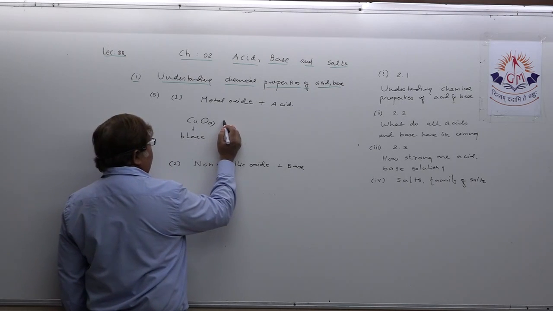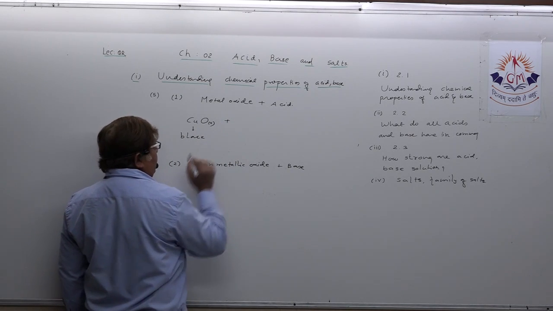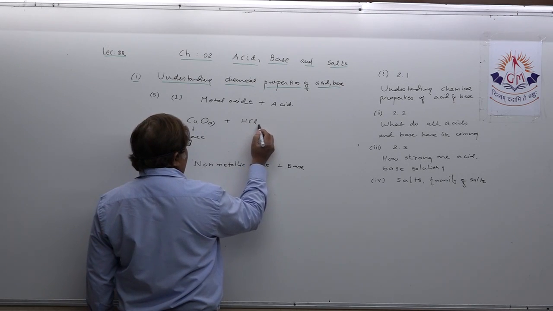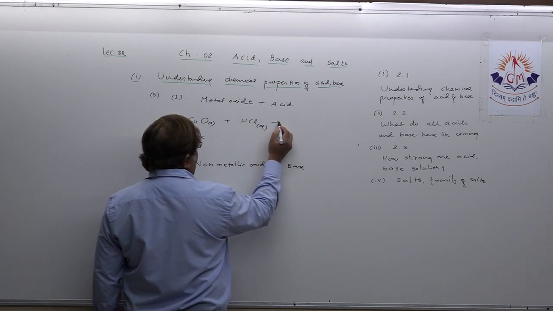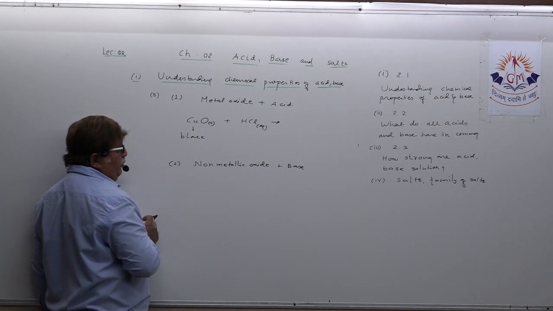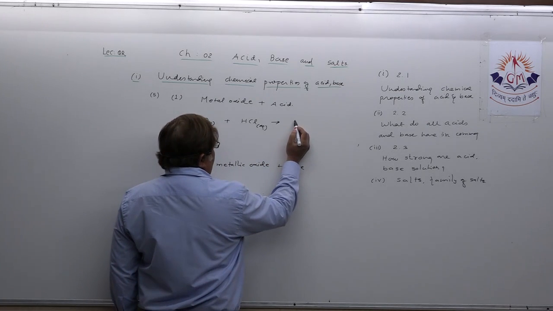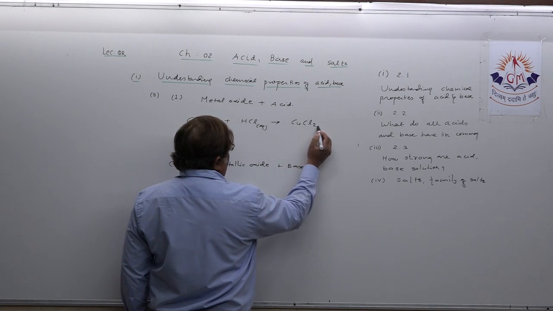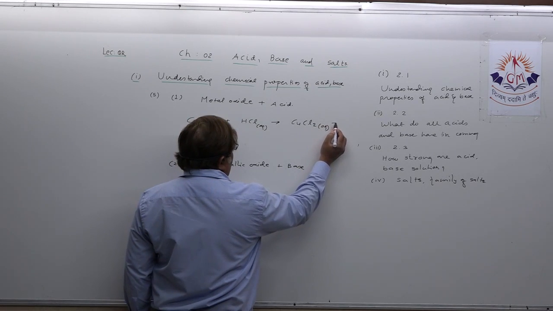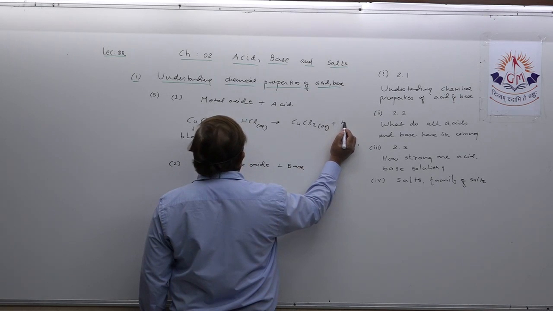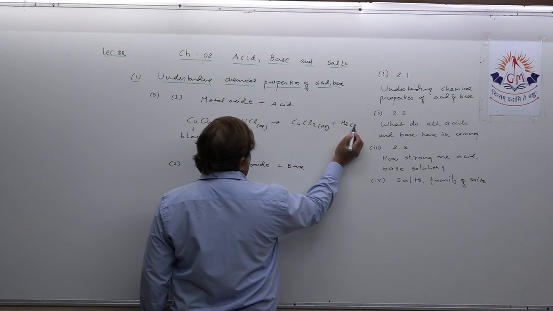Now if copper oxide mixes with acid, suppose I mention HCl. When reaction takes place between copper oxide and HCl, the solution turns greenish due to the formation of copper chloride, and it also releases at the same time hydrogen gas.